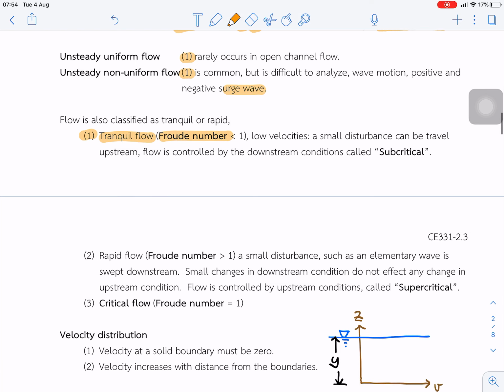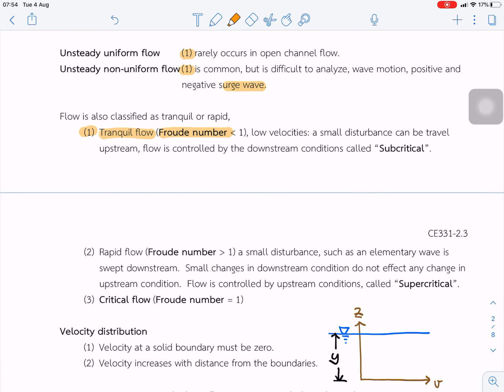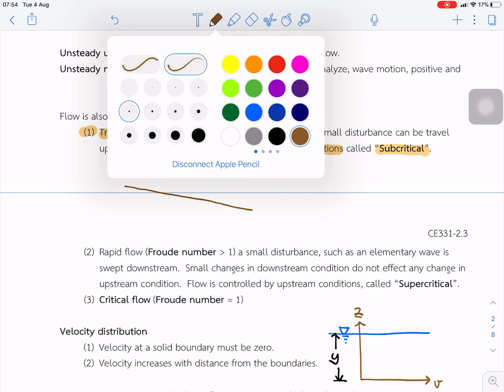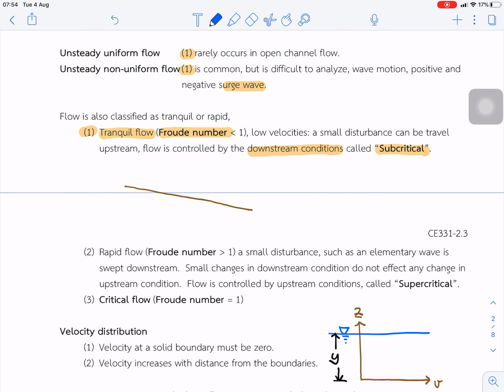In this case the velocity is low, small disturbances can travel upstream, and the flow is controlled by downstream conditions. We call that subcritical flow. We can draw like this to explain. This is the profile of the subcritical channel flow.